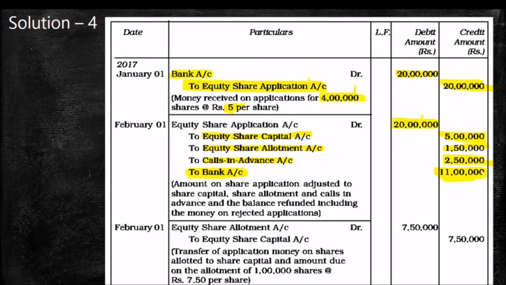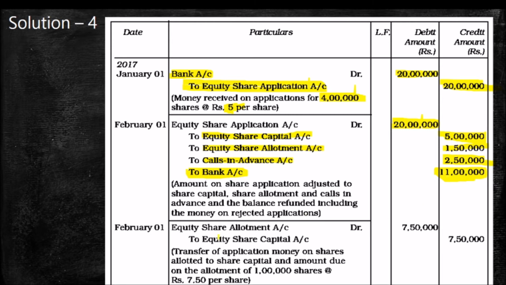So in this way, we have adjusted the oversubscription of shares. Before the time of allotment, we have adjusted all the oversubscribed 3 lakh excess application money. And my dear students, please remember the excess application money adjusted at the time of allotment and first call and second call, that is combinedly written as calls in advance. It will be deducted when we receive the allotment money and call monies.